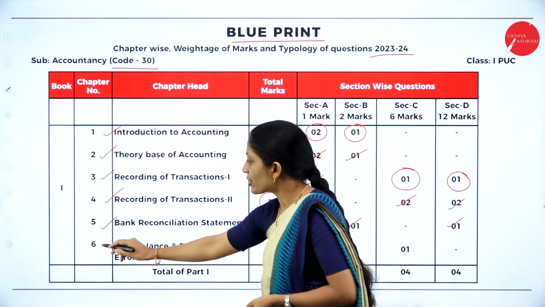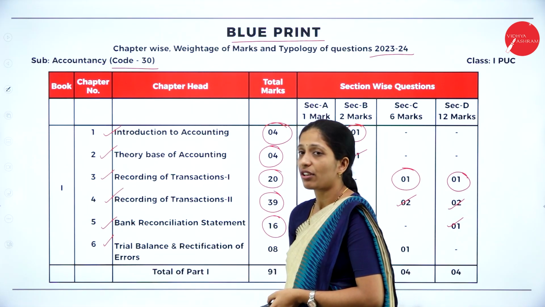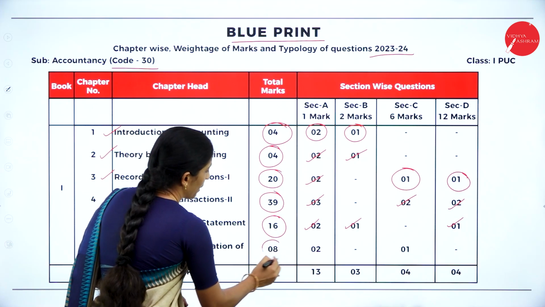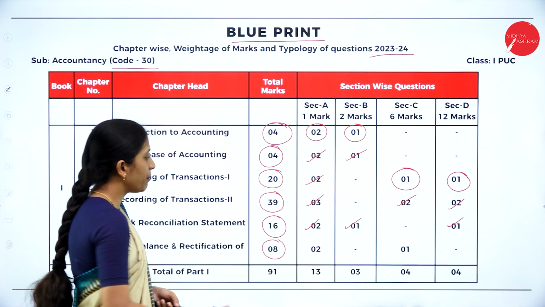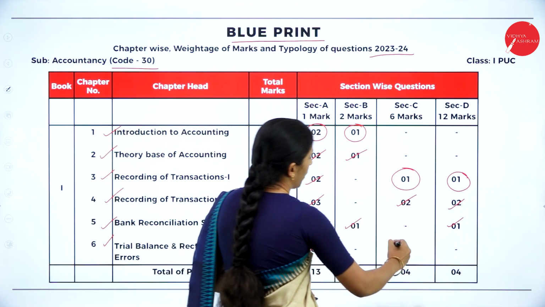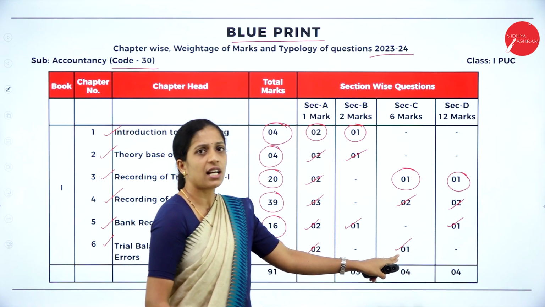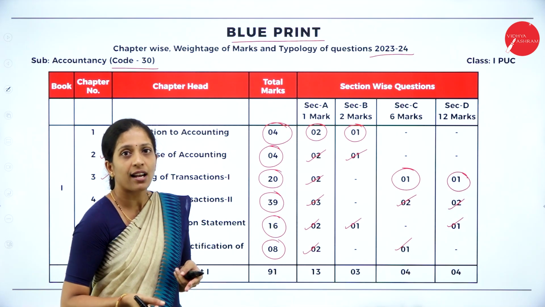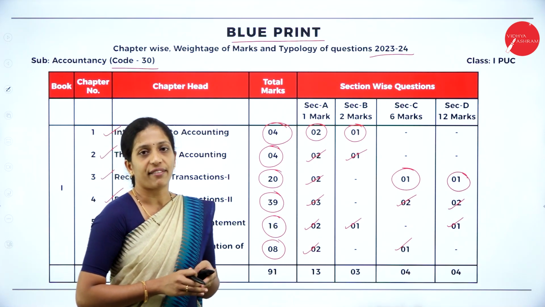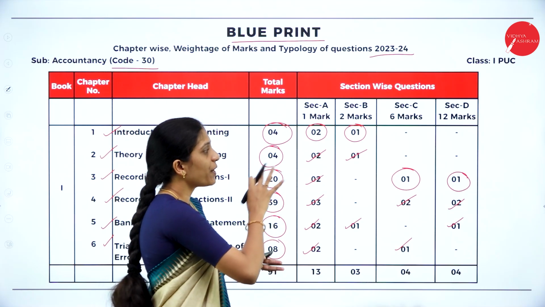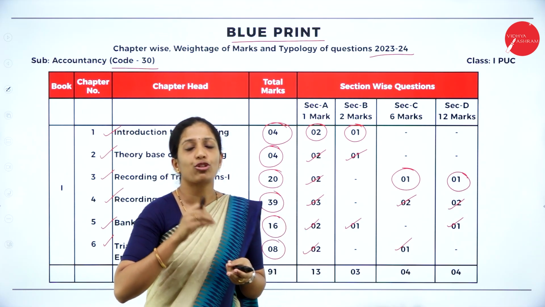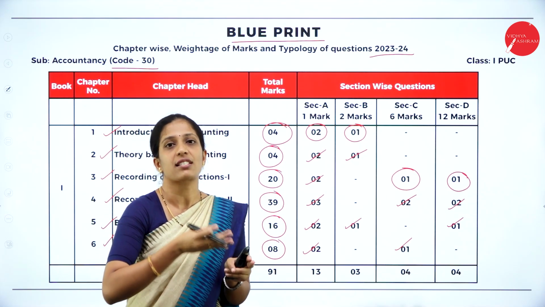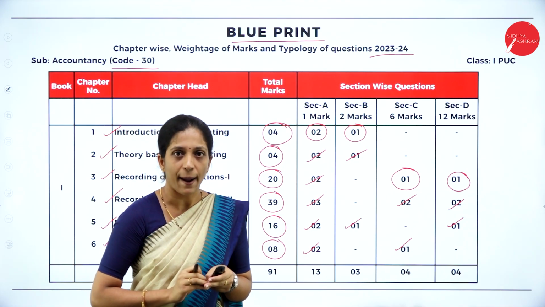Now coming to your last chapter under book 1, Trial Balance and Rectification of Errors. The weightage of this chapter is 8 marks, where they'll ask you 1 mark 2 questions as well as 6 marks 1 question. Now which is the question they might ask you for 6 marks? You might get a question on trial balance or a problem on rectification of errors. So hope you are clear with the total weightage of each and every chapter, and what problems they might ask you for 6 as well as 12 marks, chapter wise.